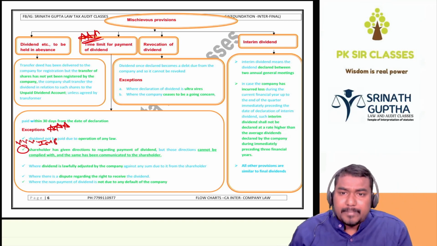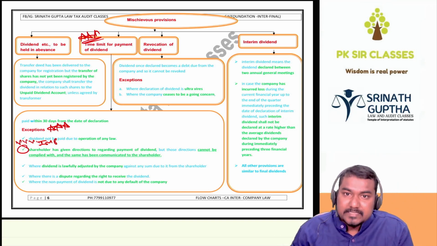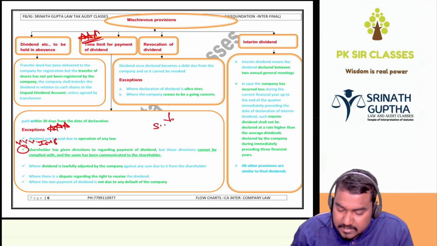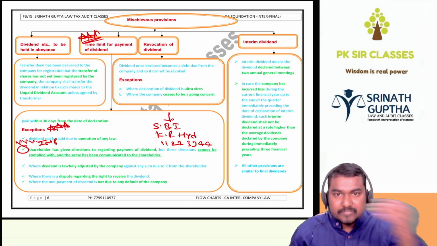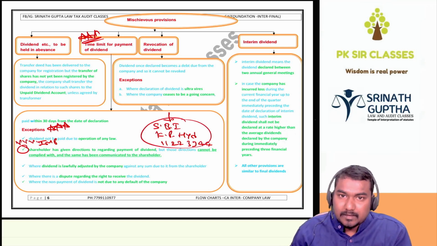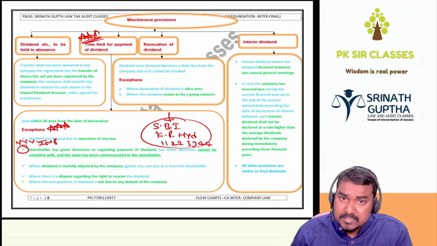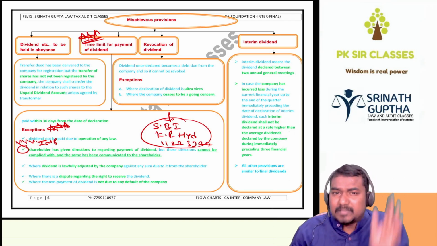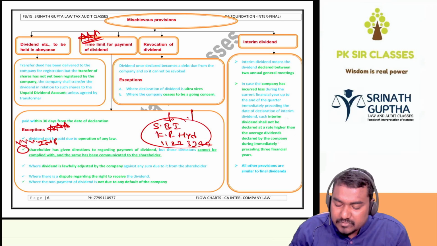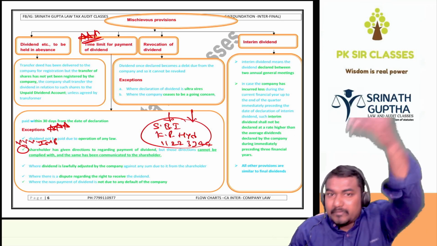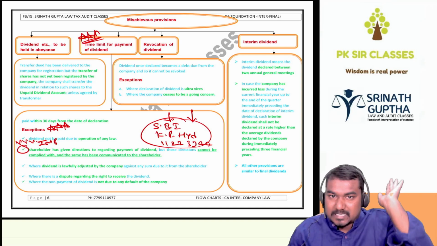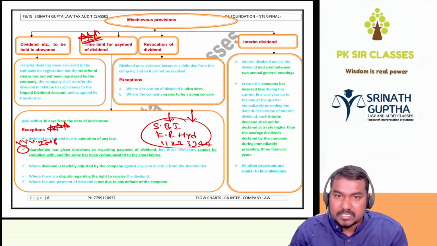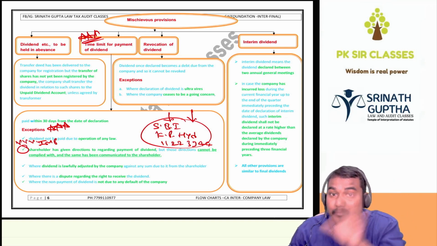I said to company, my dividend is there, transfer it to my bank account, SBI, State Bank of India, Kukatpalli branch, Hyderabad, and this is my bank account number. To this bank account number, transfer my dividend. So company transfers the dividend to that bank account, but account may be closed, account may be freezed, account number may be wrong. So due to some other reasons, company was unable to transfer the dividend to this account. So that amount will go back to the company. They will return the dividend to the company itself, because account is not matching. The same thing we have to inform to shareholder.